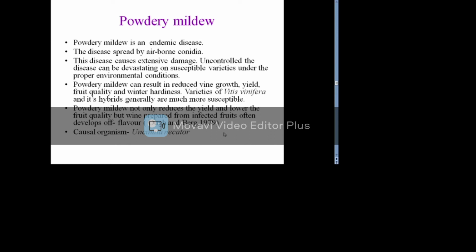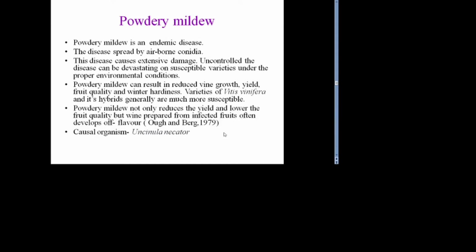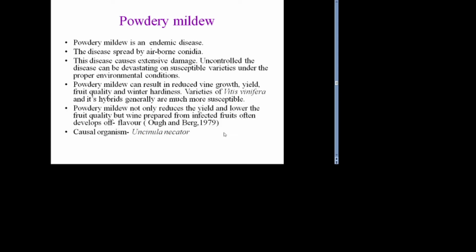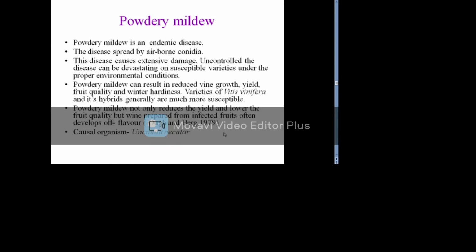The third disease is powdery mildew. Powdery mildew is an endemic disease. This disease is spread by airborne conidia and causes extensive damage. Uncontrolled, the disease can be devastating on susceptible varieties under the proper environmental conditions. Powdery mildew can result in reduced vine growth, yield, fruit quality, and winter hardiness. Varieties of Vitis vinifera and its hybrids are generally much more susceptible to powdery mildew. Powdery mildew not only reduces the yield and lowers the fruit quality, but wine prepared from infected fruits often develops off flavor.